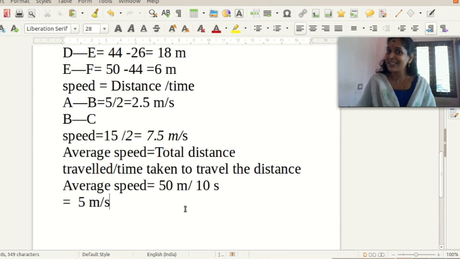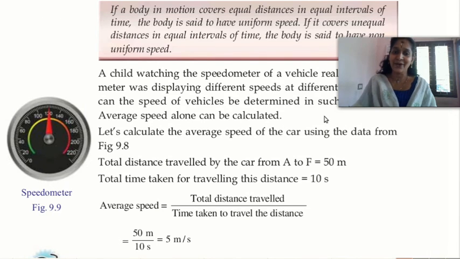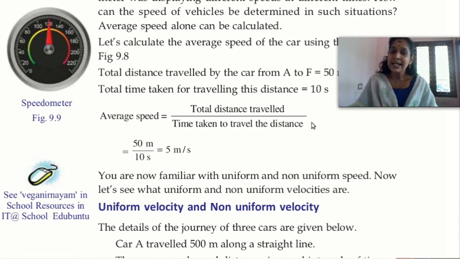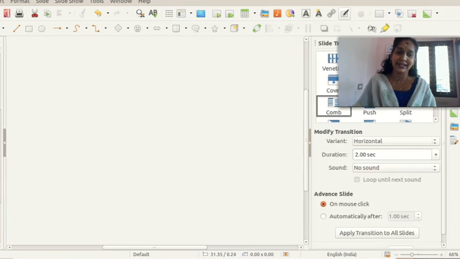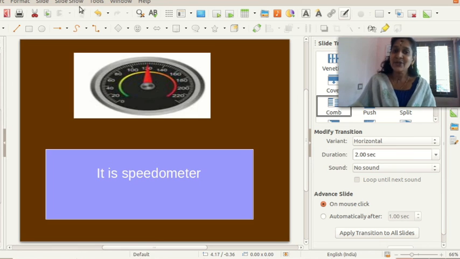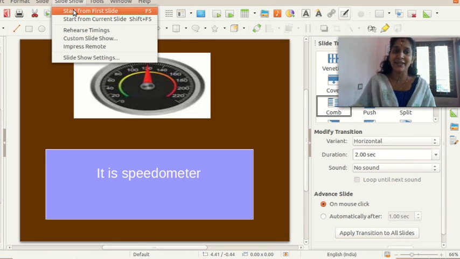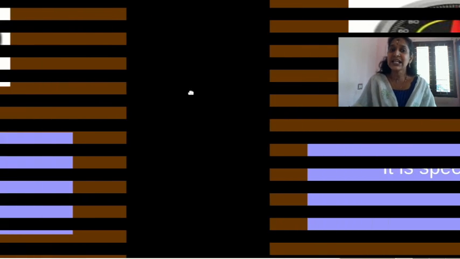So which is the equation for finding average speed? By using the equation, we get the average speed as 5 meter per second. The device shown here is the speedometer.